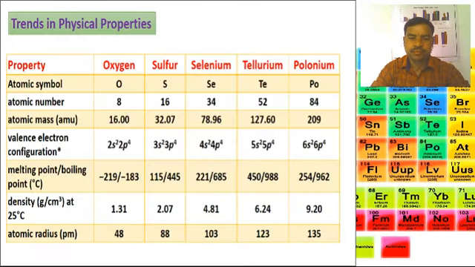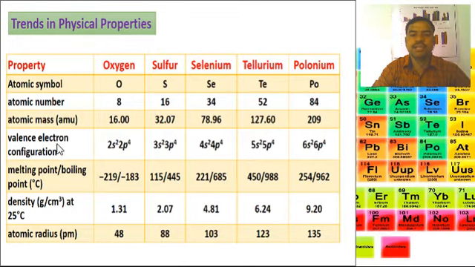Then physical trends in group 16 elements. Here are the physical trends of the group 16 elements. The atomic symbols: oxygen is O, sulfur is S, selenium is Se, tellurium Te, polonium Po. Atomic numbers: oxygen 8, sulfur 16, selenium 34, tellurium 52, polonium 84. Then atomic mass: oxygen 16, sulfur 32.07, selenium 78.96, tellurium 127.60, polonium 209.